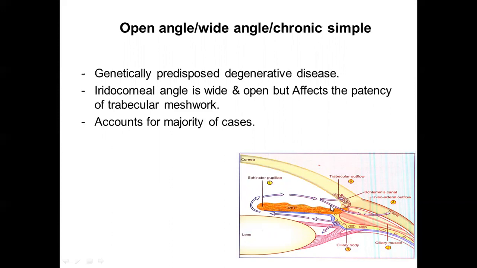In this case, the angle is perfect, but there is a problem with the patency of the trabecular network. So this is a genetically predisposed degenerative disease affecting the patency of the trabecular meshwork, and this is the form of glaucoma which accounts for the majority of the cases.